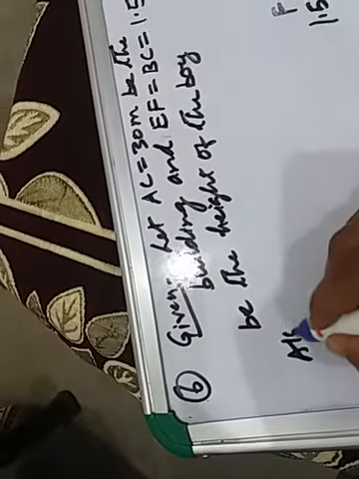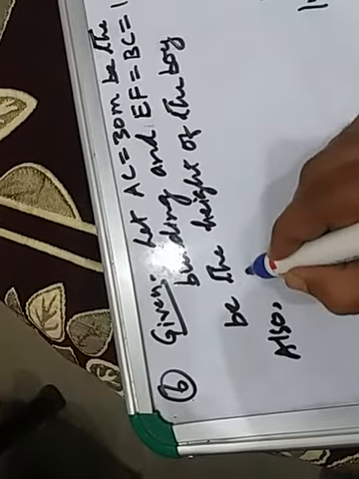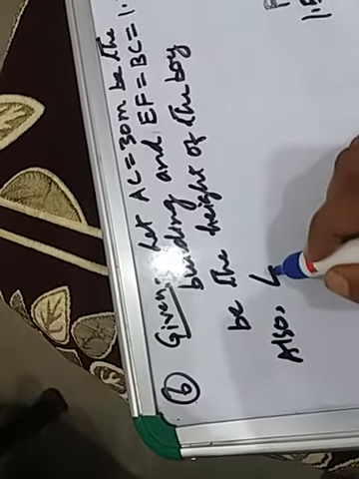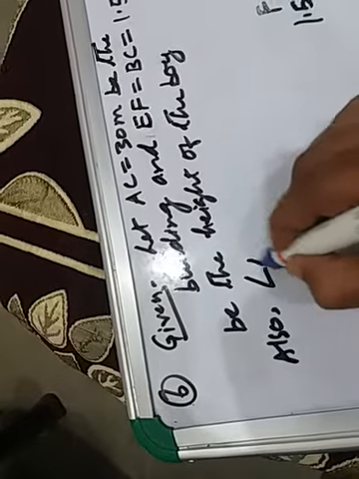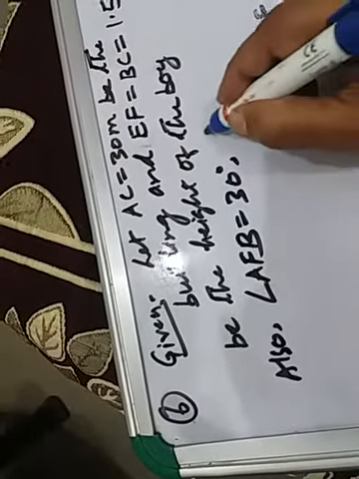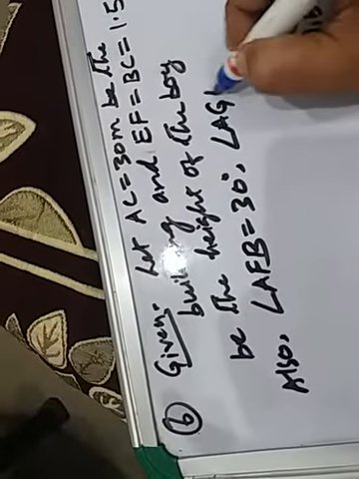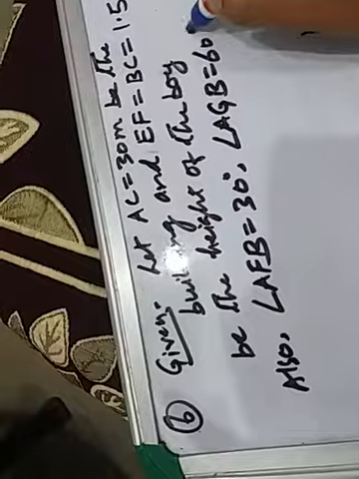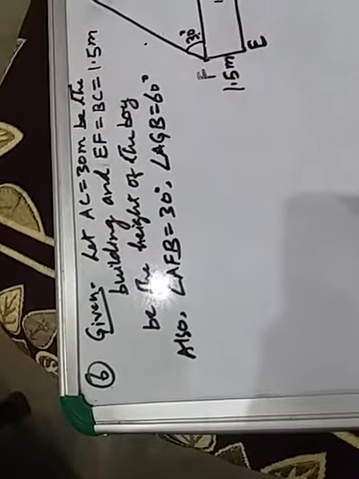Okay, children. Now and also angle AFB equal to 30 degree. Angle AGB equal to 60 degree. Okay, children, this is the figure. Okay, now what else?